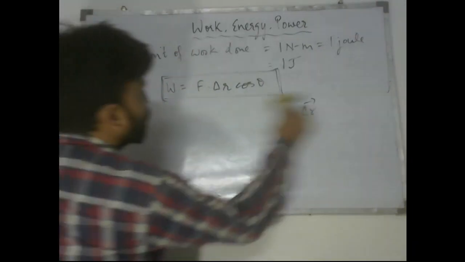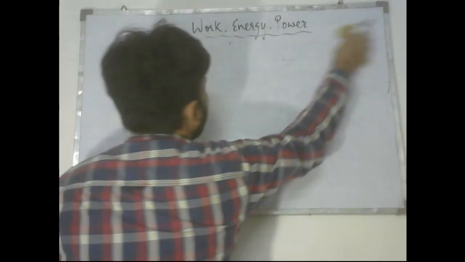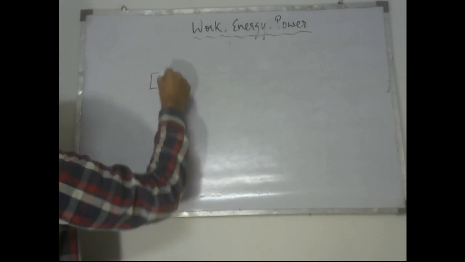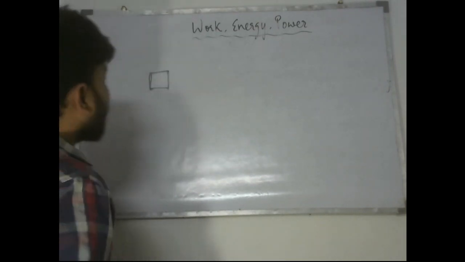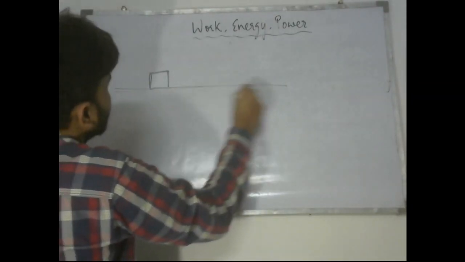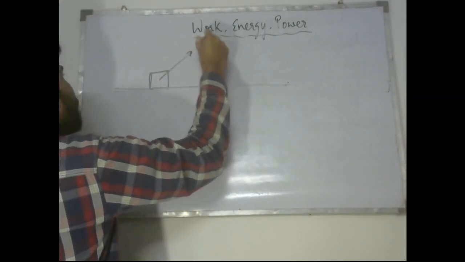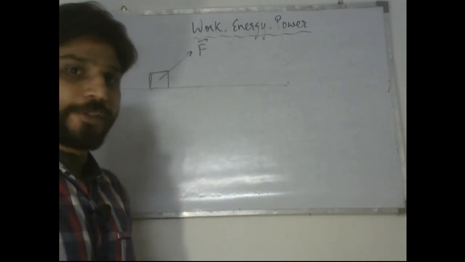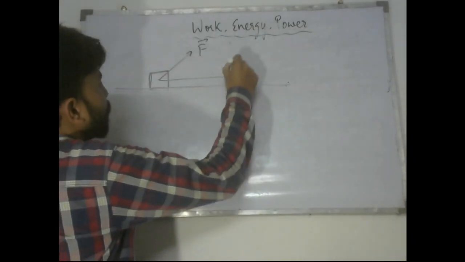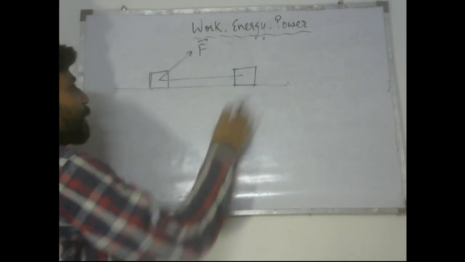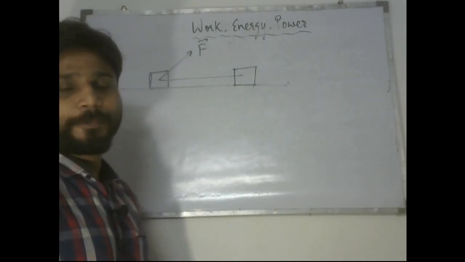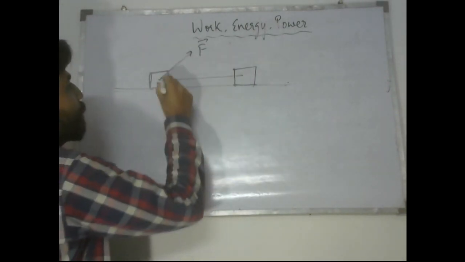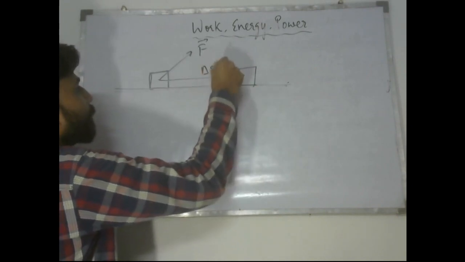So let us take a case of a block which is lying on a floor. Let us take a block. So this is the block which we are talking about, and some force F is acting on this block. The magnitude of this force is F only, and the displacement of this block is like this. The block is getting pushed ahead on the surface, and this displacement is in horizontal direction, and let's say this displacement has a value delta r.